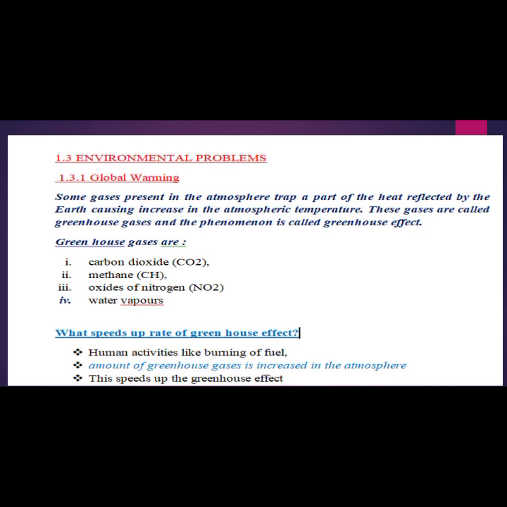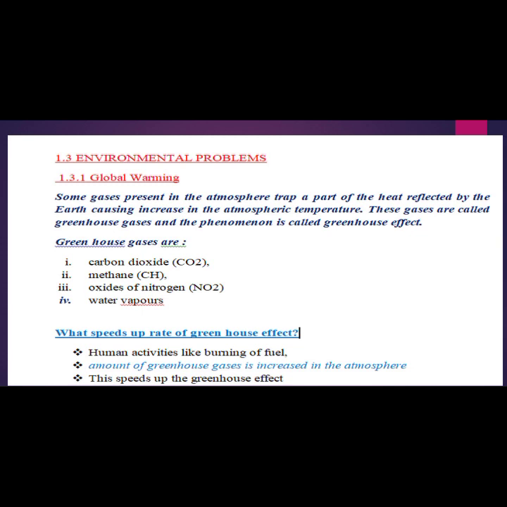Due to human activities like the burning of fuel, for example, the amount of greenhouse gases is increased in the atmosphere. Due to the burning of fuel, those gases that elevate Earth's temperature are added into the atmosphere with the passage of time. The more we burn, the more carbon dioxide we add into the atmosphere. And the more carbon dioxide is added, the more speedily Earth's temperature will increase.